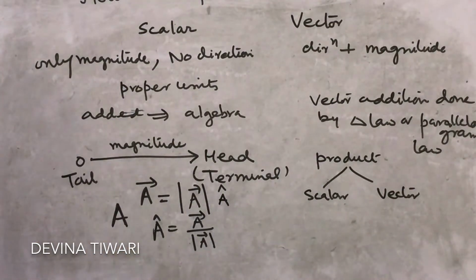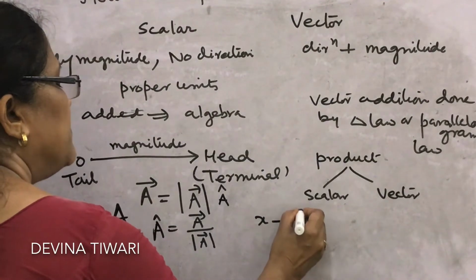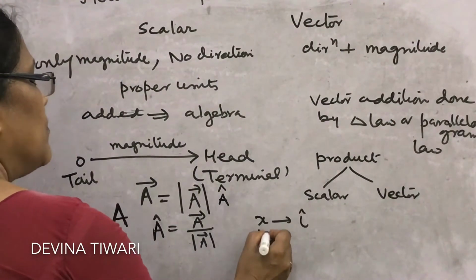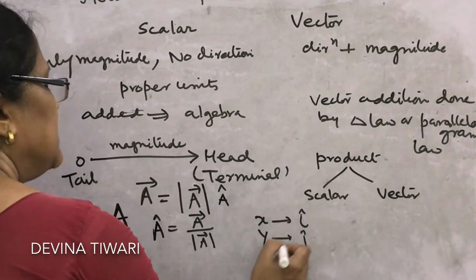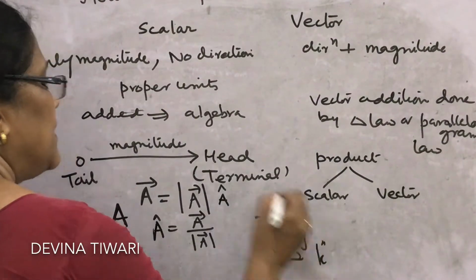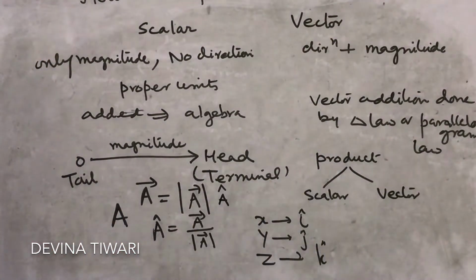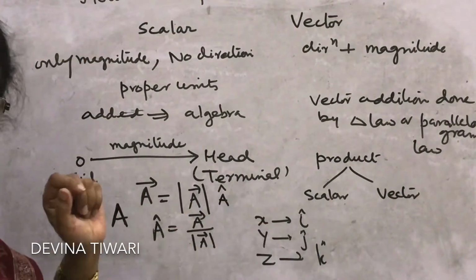And what about the x, y, z axes? Along the x axis the unit vector is i cap, along the y axis the unit vector is j cap, and along the z axis the unit vector is represented by k cap. They all have magnitude 1 and direction along the x, y and z axes.